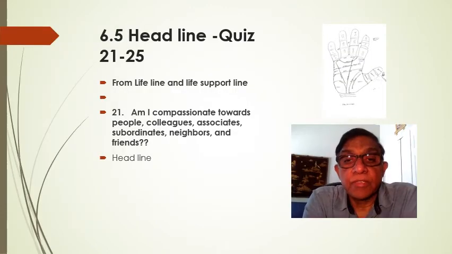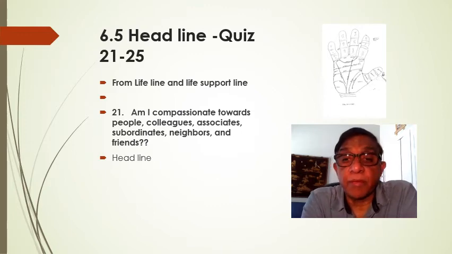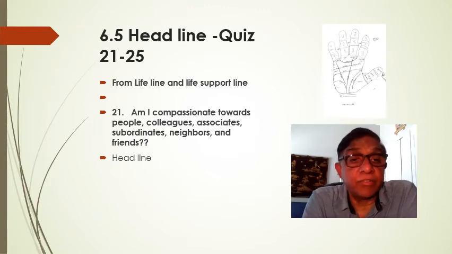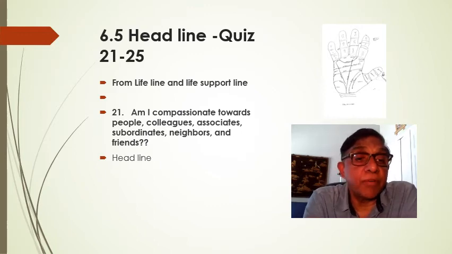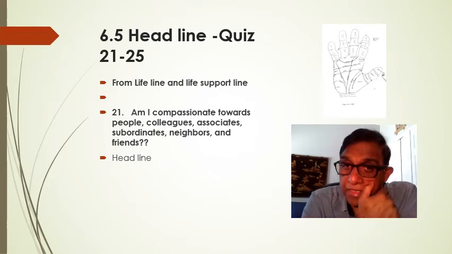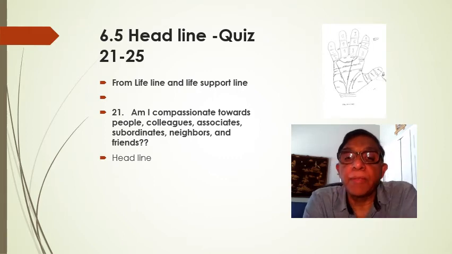So there are many questions on the headline. One of those is, am I compassionate towards people? If the headline is not straight, like shown in this diagram, and if it is curving towards the mound of moon, then generally the person is compassionate towards people, a kind of emotional person, somebody who attaches to colleagues and associates, and not a ruthless dictator like the one shown here.